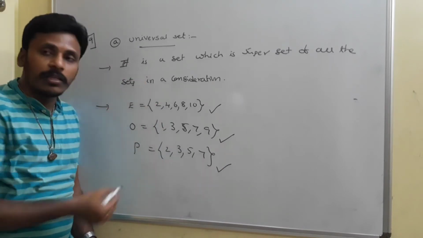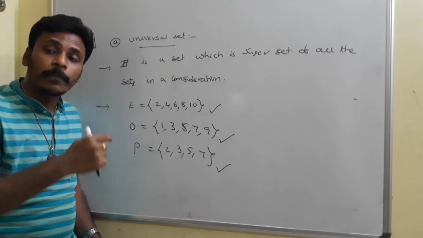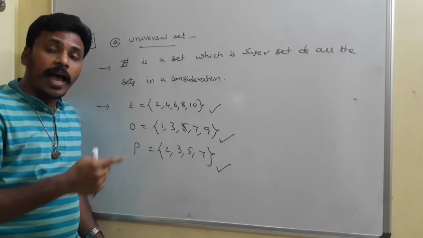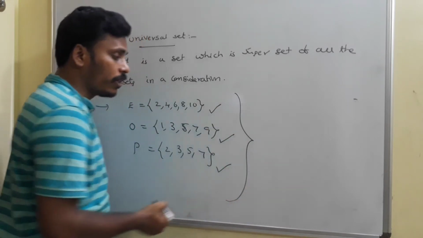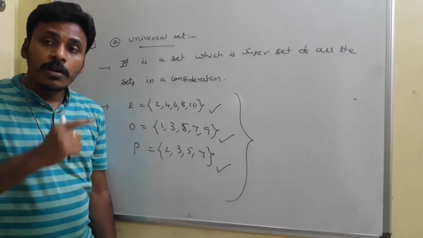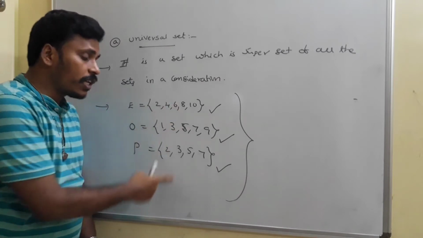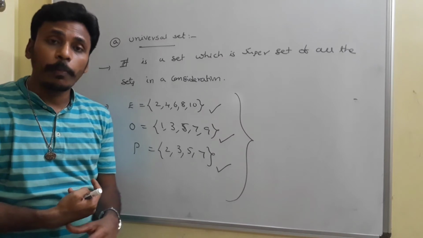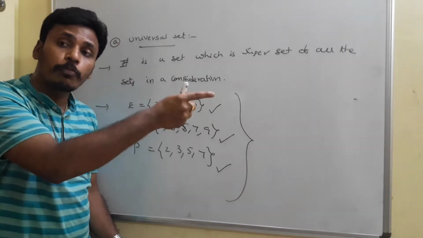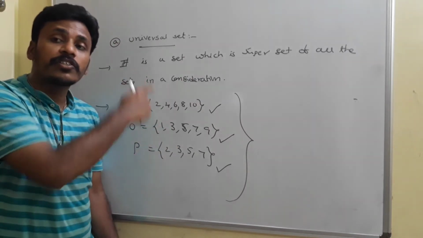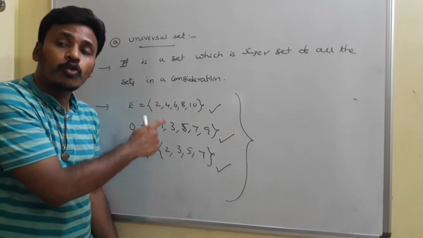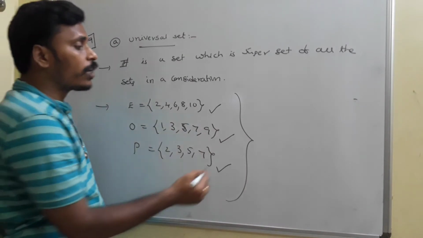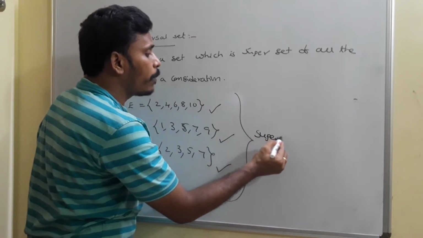If you analyze all these things, and construct a set which acts like a superset of all these sets, then for that superset, these three will become subsets. Is it clear? I am going to construct a superset for these three, and for that superset, these three become subsets. Since these three are subsets, the elements of these three subsets should be in that superset, and that's why we will construct a superset by including all the elements of the subsets.